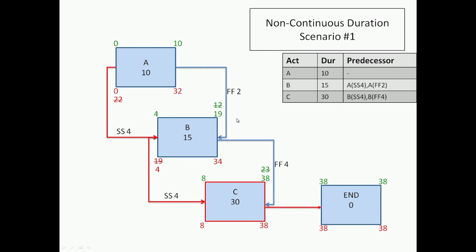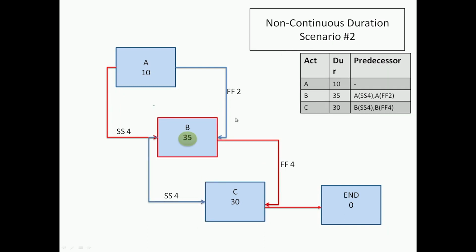We will discuss that. Now we can see a second scenario where what I have changed is actually the duration of B. If you compare the first one and the second one, almost all the relationships are the same, except that the duration of B is now increased to 35. With this scenario, we are trying to see how the analysis goes.